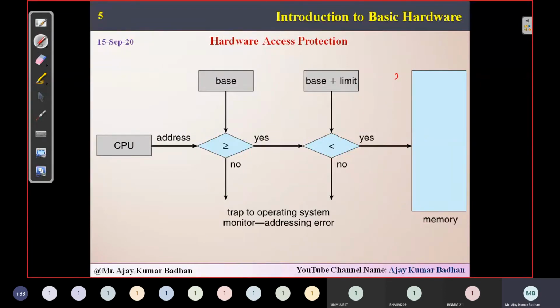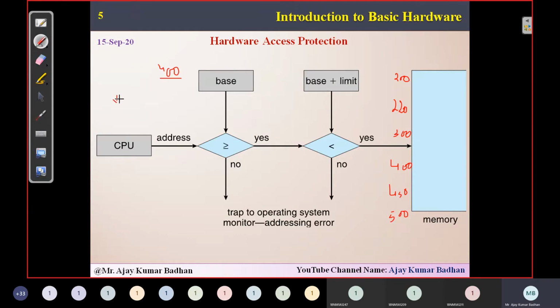I am taking here something like 200. Then we have 220, then 300, 400, 450, 500. It's like 500 MB, something like that. I'm representing a rough figure, not specifically represented. Now, in this particular scenario, let us suppose I am taking the base as 400. So from base 400, I can start allocating the memory.